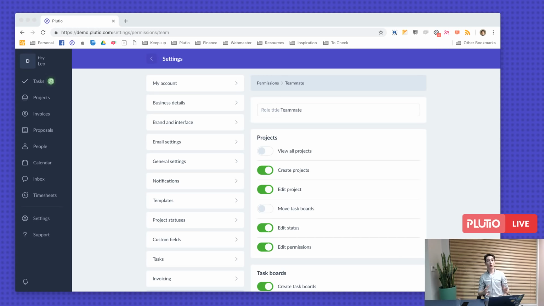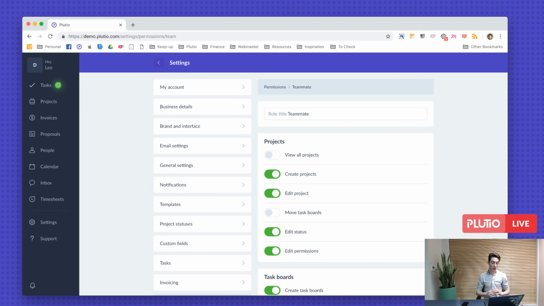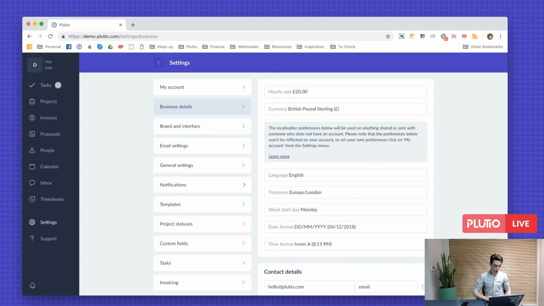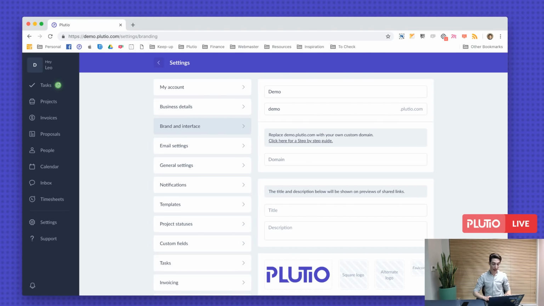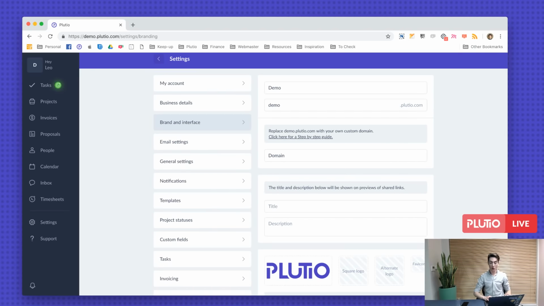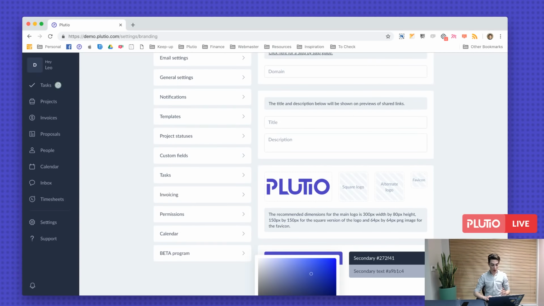If you're having trouble with setting up your white label, get in touch with us and I'll do my best to help. But remember, from settings, brand and interface, you can add your domain right here, and we have an article that explains how you can connect your own domain name to Plutio, so it doesn't use the subdomain anymore. And it will also allow you to change the interface colors to wherever you want.